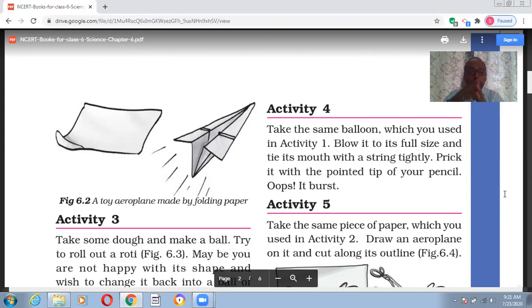So what we conclude is, the changes in which the things can get back to their initial shape are known as reversible changes, that can be reversed, right?